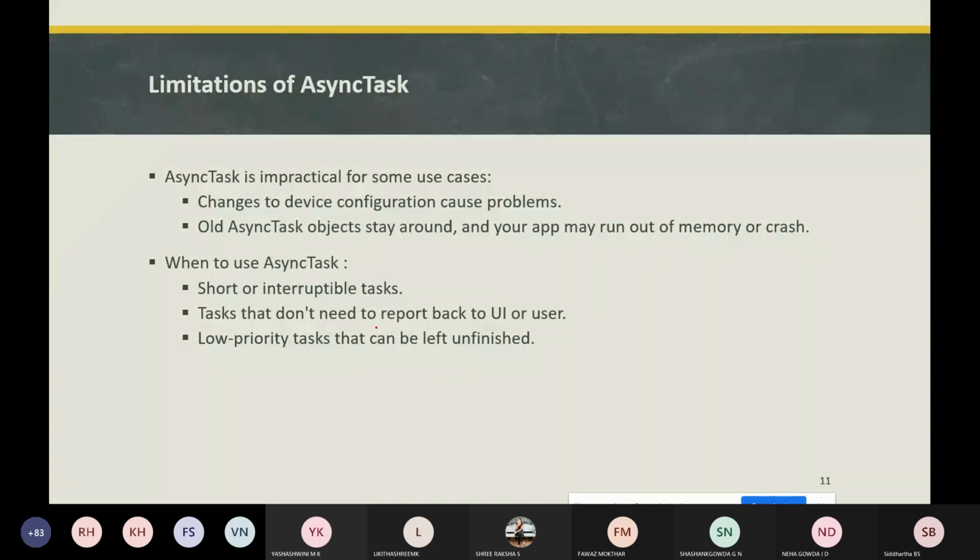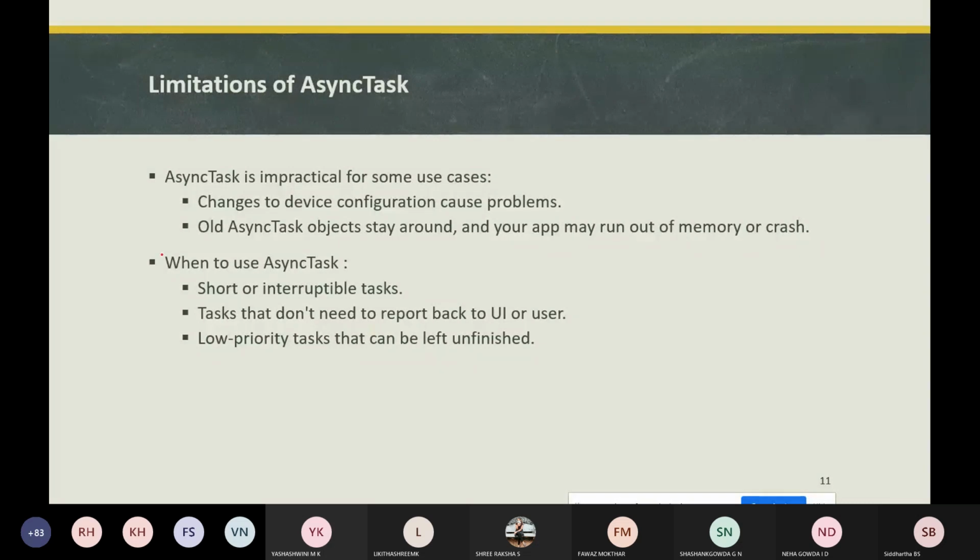A new async task needs to be created for every configuration change. Every time you change the configuration, a new async task will be created, and the old tasks stay around. If you keep the old async task objects around, our app may crash or get an ANR, application not responding. So that's when that happens.